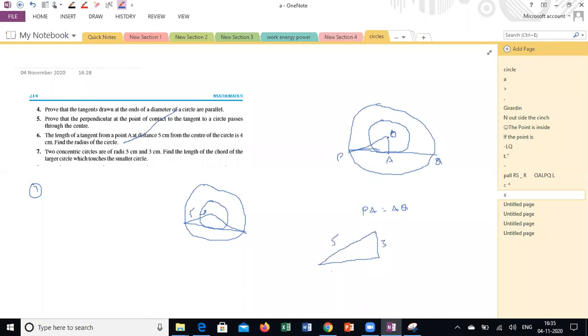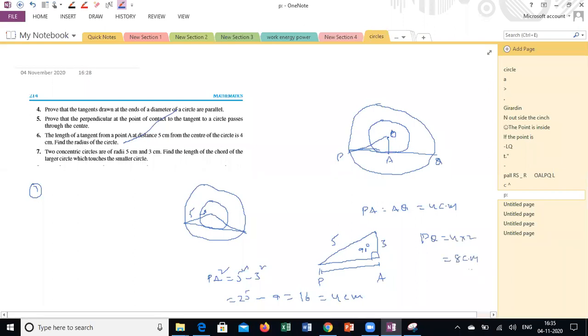This is radius 3 centimeter, and we can calculate this one. The altitude always makes 90 degrees to the chord. So from here, PA square will be equal to 5 square minus 3 square. So 25 minus 9 is 16, so PA is 4 centimeter. So PQ is equal to 4 into 2, 8 centimeter. This is how we can calculate the length of the chord in this situation.